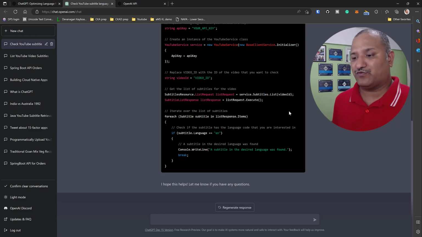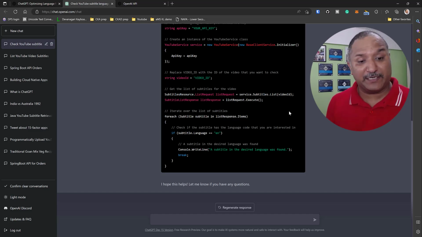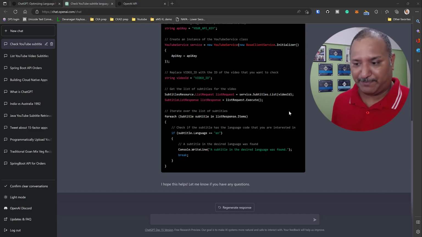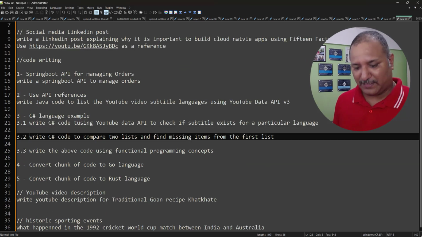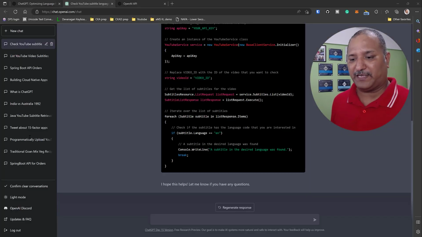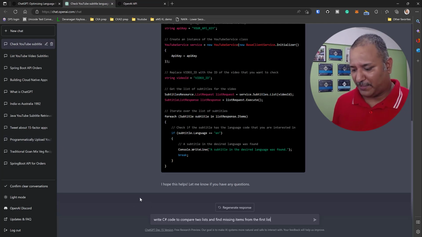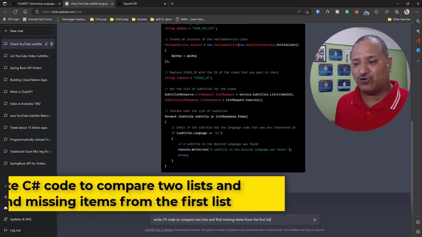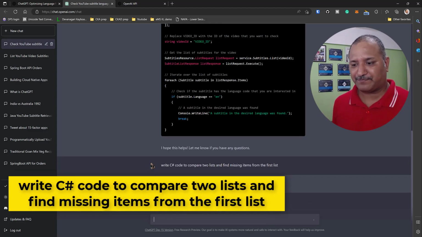I'm liking what I've seen so far, and I would recommend this if you are new to a programming language or if you are new to a construct. You can try ChatGPT for that and try to understand those concepts. For that reason, I try to find something or ask ChatGPT to do something which I already know, but again, I've not done it for a long period of time. So I'm asking: write C# code to compare two lists and find missing items from the first list.